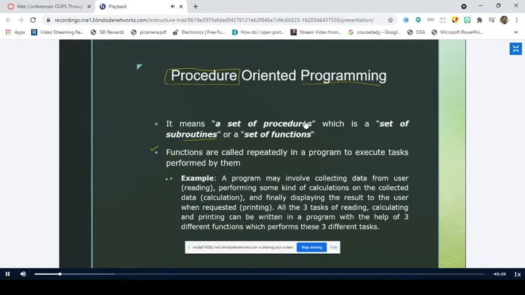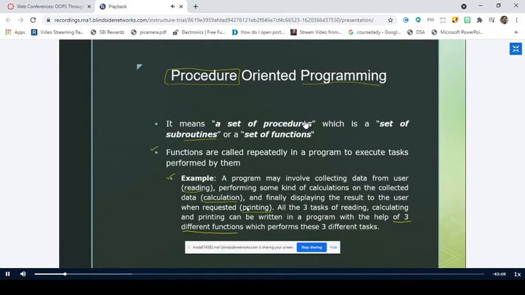This is the example which we have discussed earlier. For example, if you have a program that consists of 3 tasks, one is reading, the second is making some calculations, and the third is printing the result. All these 3 tasks can be done either by using a single function, or you can make use of 3 different functions to perform these 3 different tasks, that is reading, calculation, and printing. So everything you think of in terms of functions in procedure-oriented programming.